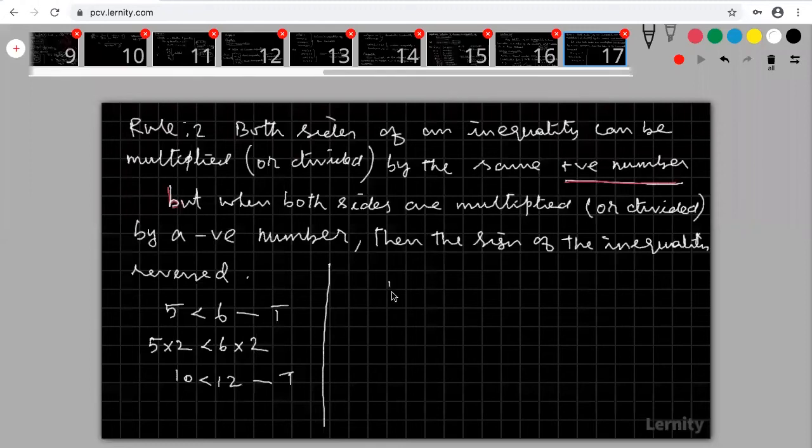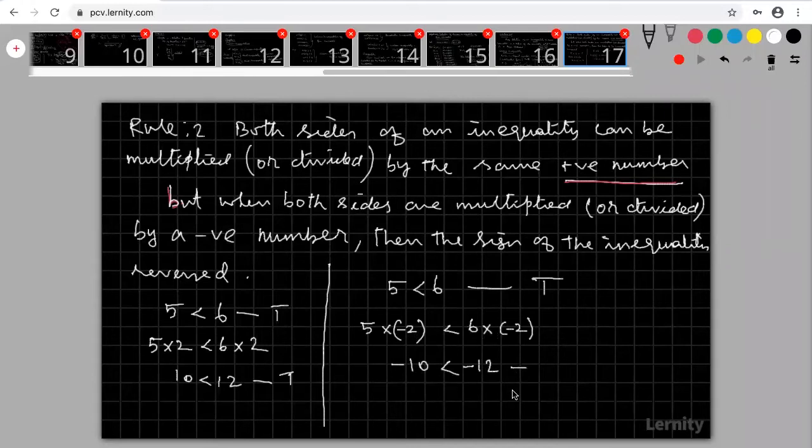Okay, now come to the negative number. Suppose 5 is less than 6. I am multiplying by minus 2. Instead of a positive number, I am taking a negative number, multiplying by minus 2 on both the sides. I am getting minus 10 here and minus 12 here. When I am multiplying by minus 2, I am getting minus 10 and minus 12. Is this true or not?